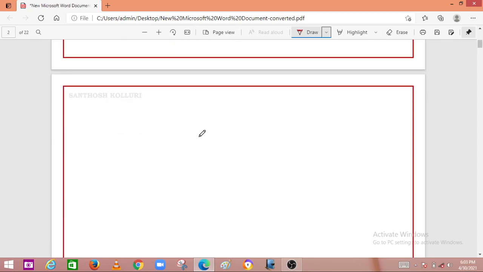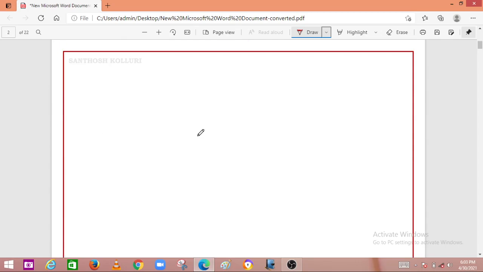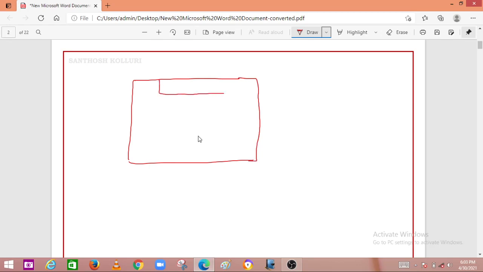If you consider the construction of the circuit breaker, I will draw a rough diagram. This is the outer part of the circuit breaker, having a fixed contact and a moving contact here. This is the moving contact, this is the fixed contact. This one is the chamber.